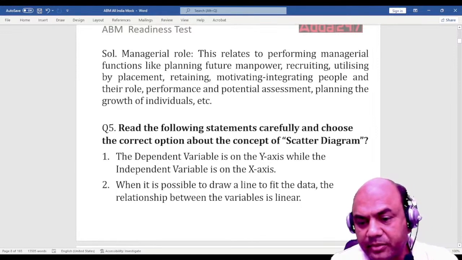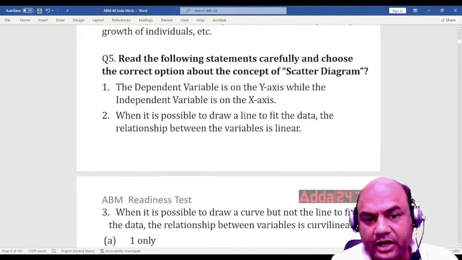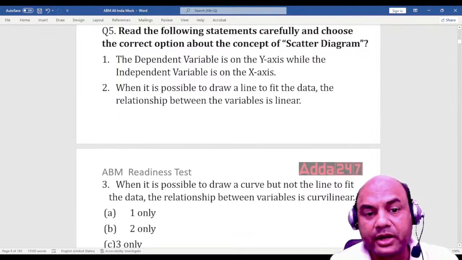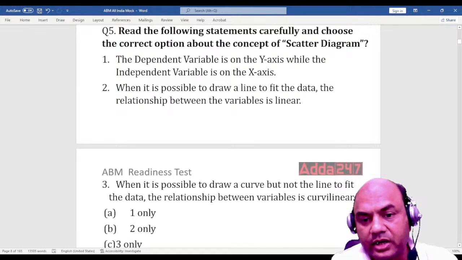Read the following statements carefully and choose the correct option about the concept of scatter diagram. The dependent variable is on the y-axis, while independent is on the x-axis. When it is possible to draw a line to fit the data, the relationship between the variables is linear.